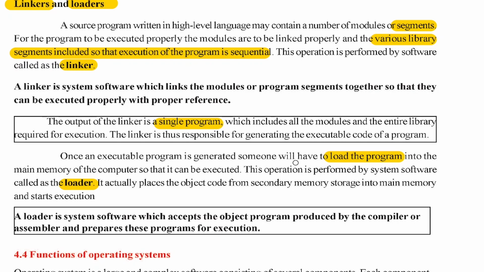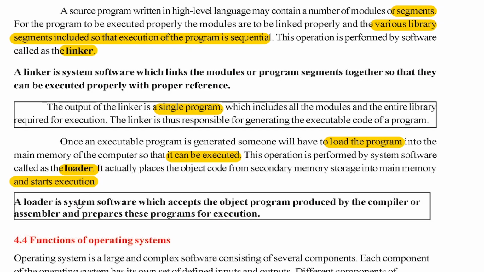Once the executable program is generated, someone has to load the program into the main memory of the computer so that it can be executed. This operation is performed by the system software called the loader. It places the object code from secondary storage into the main memory and starts execution. So the loader is a system software which accepts the object program produced by the compiler or assembler and prepares it for execution. In many ways you can define it. Very simple.